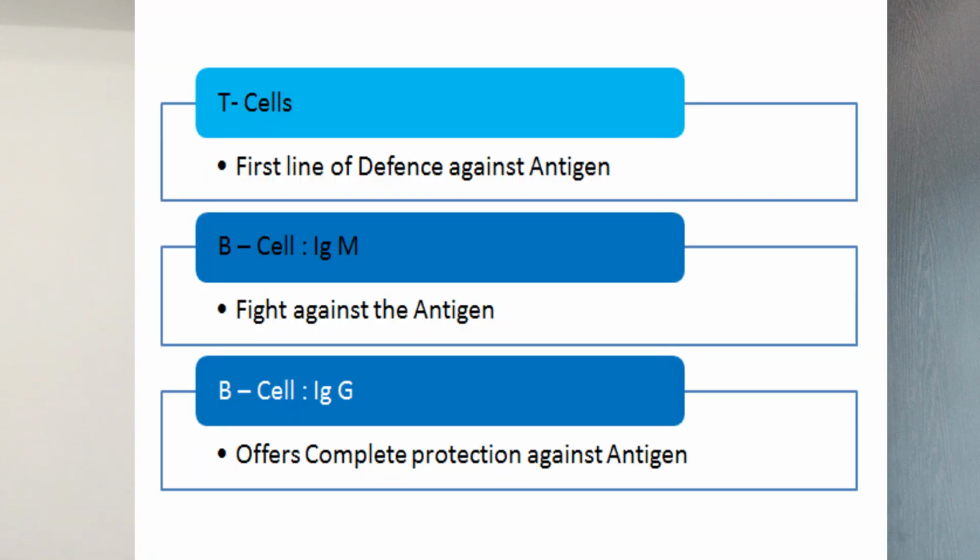So again, similar to T cell, B cell, that is IgM and IgG, will also have a strong memory that so and so antigen has come, and this antigen is of a particular shape. So to counterattack this particular antigen, I have to provide this type of antibody so that I can overcome the antigen. I hope this example is clear to you.